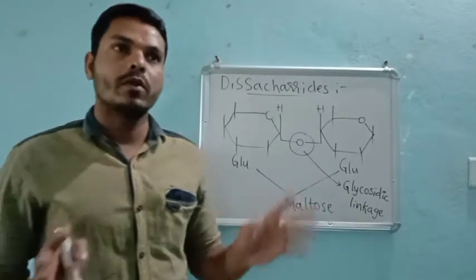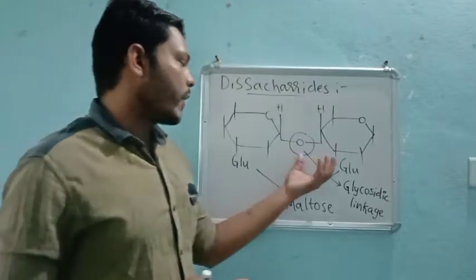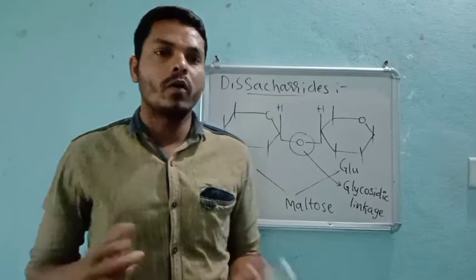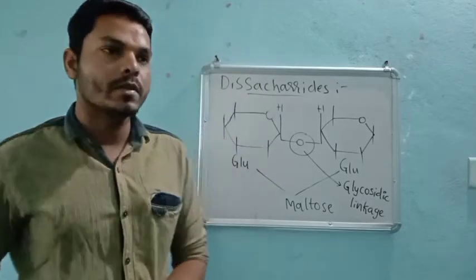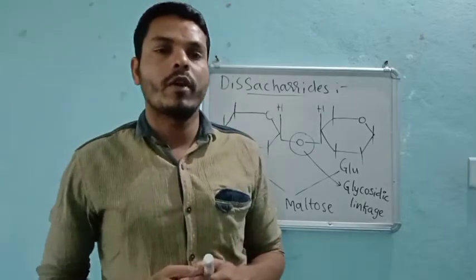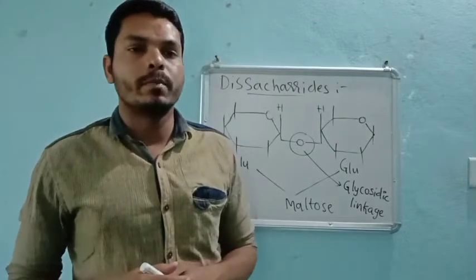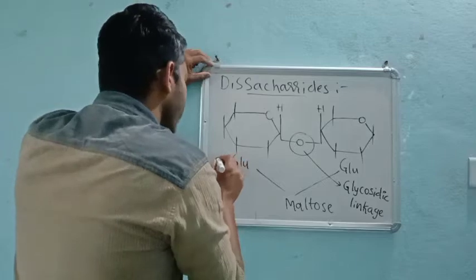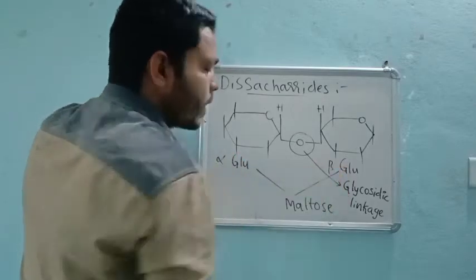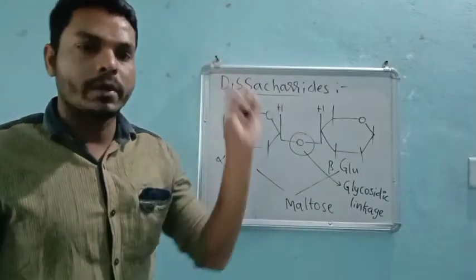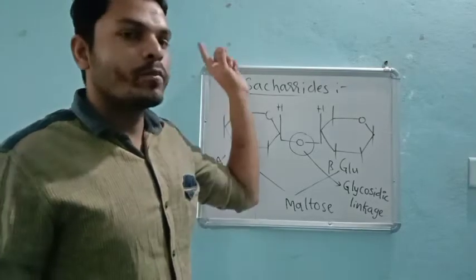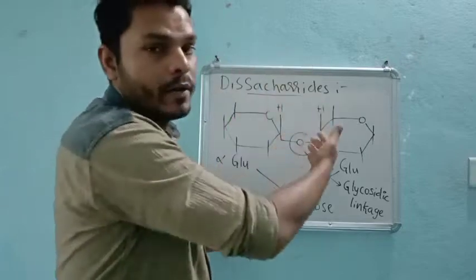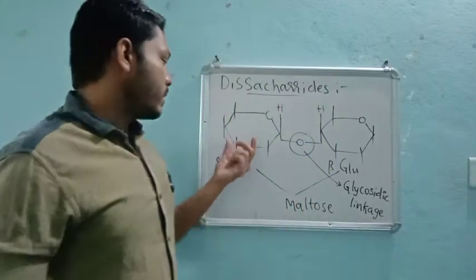See here, if glucose and glucose are making a bond, how is it possible, sir? Because the same molecule, how can they form a bond, right? This is a very good question. Among these two, one may be alpha and one may be beta, right? If it is alpha, then the first carbon OH group should be on the right-hand side.